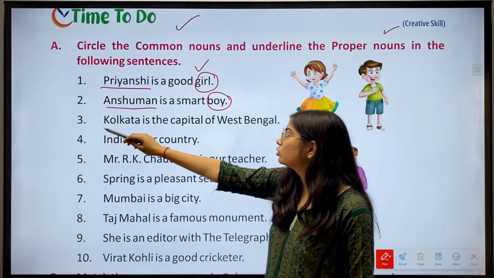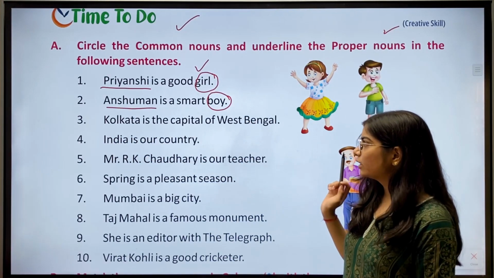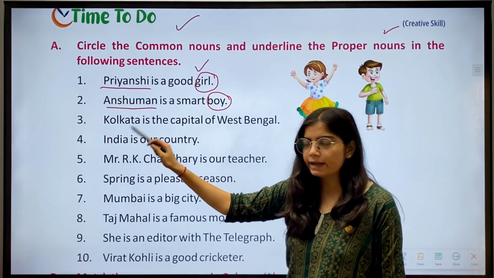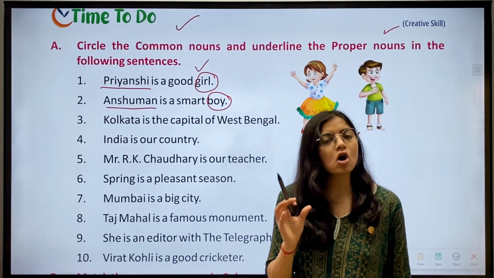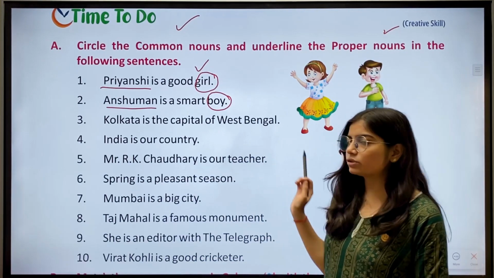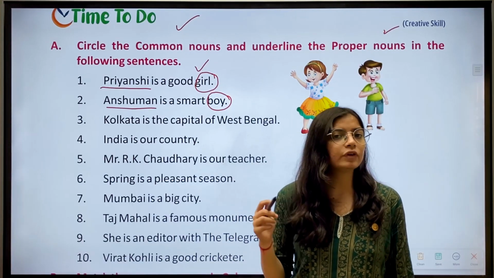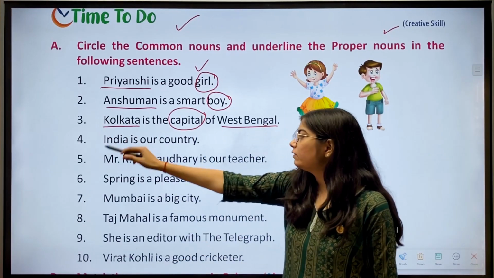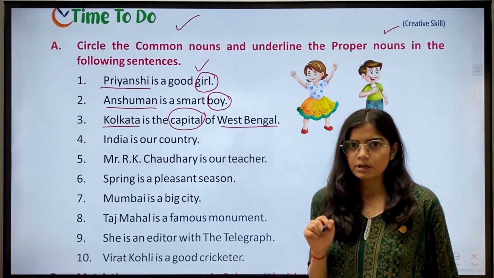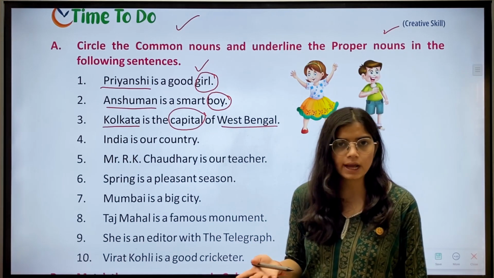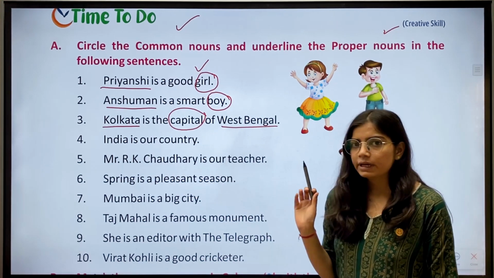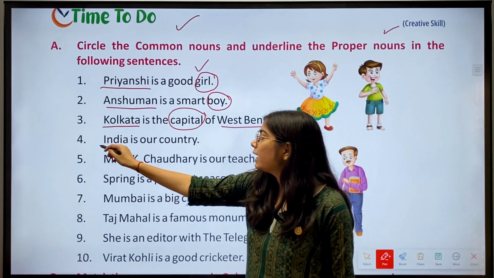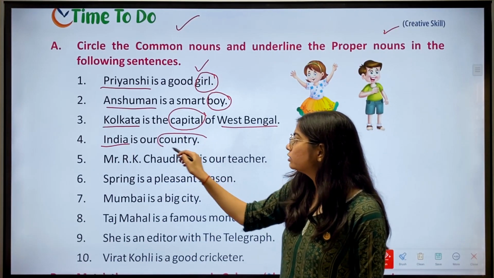Now we have the third one, Kolkata, capital, West Bengal. So Kolkata is a proper noun, we'll underline it. Then capital, capital is a common noun, so we'll circle it. Then we have West Bengal, which is again a proper noun, so we'll underline it. Then we have fourth, India is our country. Now again we have two naming words, or nouns, here, India and country. India is a proper noun whereas country is a common noun. So we'll underline India and circle country.